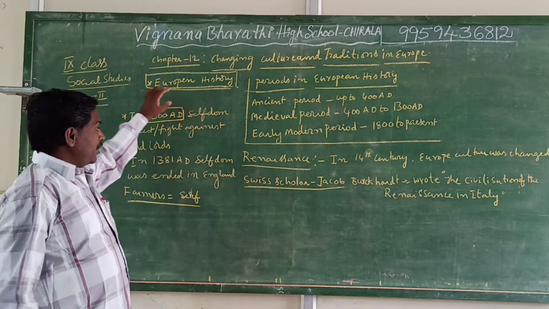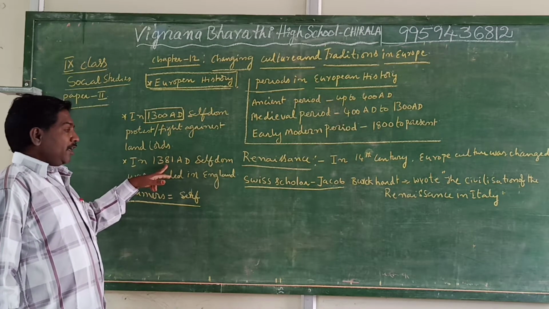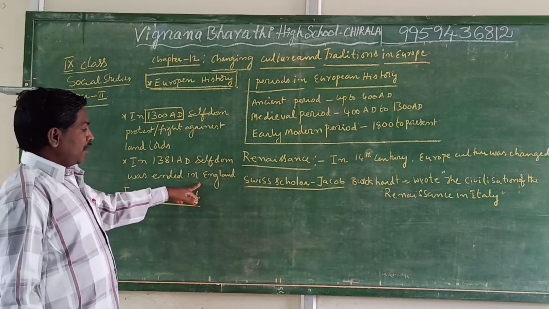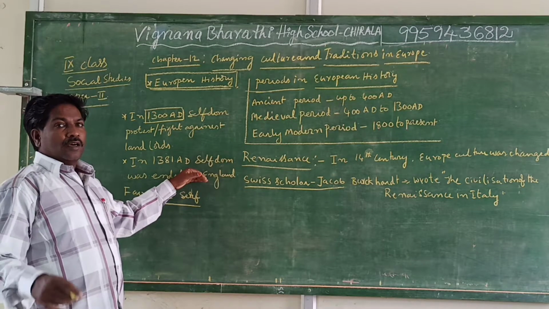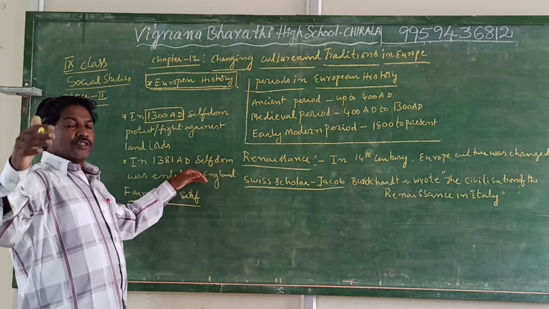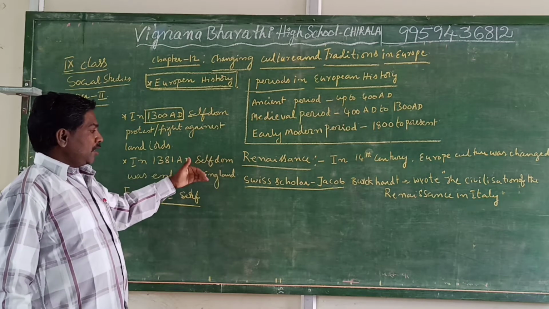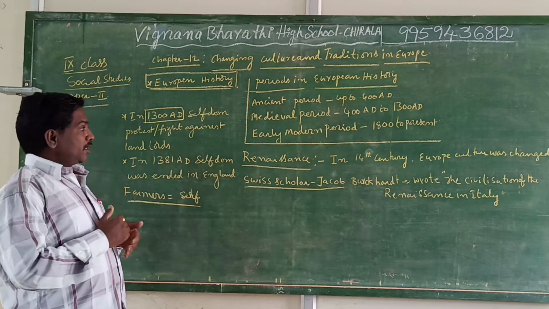So finally in England, in 1381 AD, serfdom ended and landlords gave the lands to the poor peasants. So serfdom was completed and closed here and a new system was started.